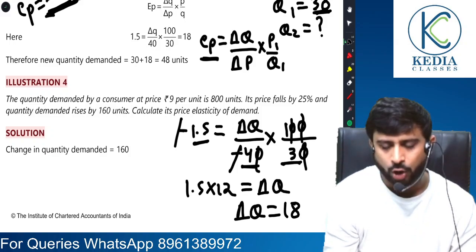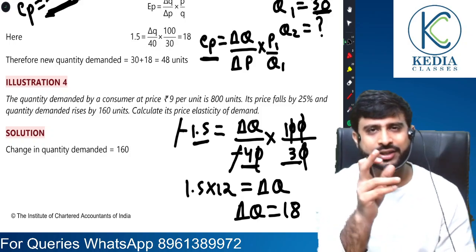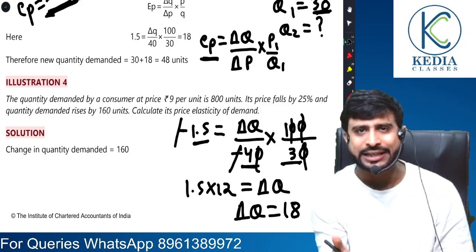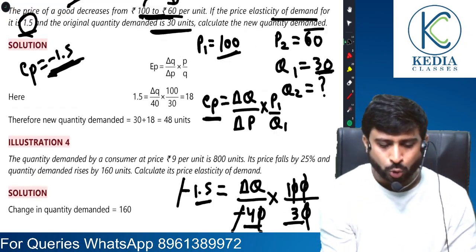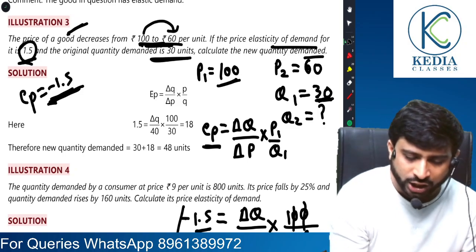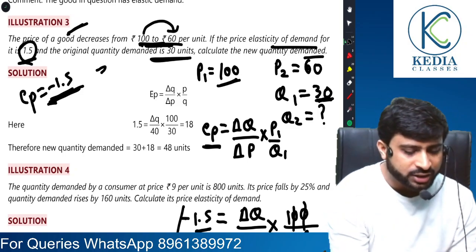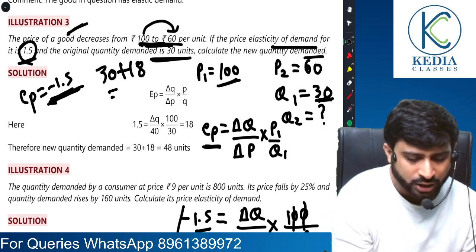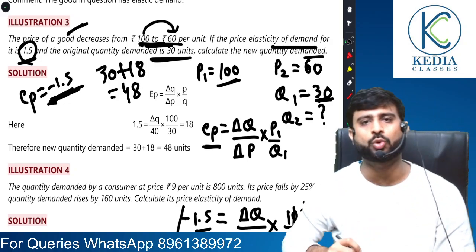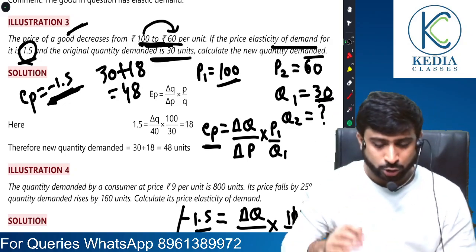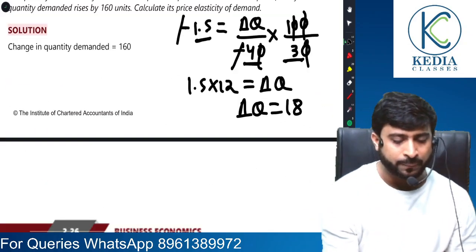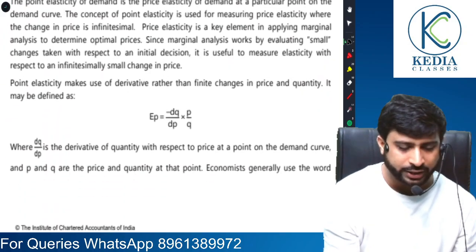Change in quantity is by how much? By 18 units. Guess what? You have got plus 18 here because it is positive. So plus 18 means original quantity was 30, and now quantity has increased by plus 18. So the new quantity demanded is, guess what? 48 units. So this is the entire picture of price elasticity of demand as you have it.